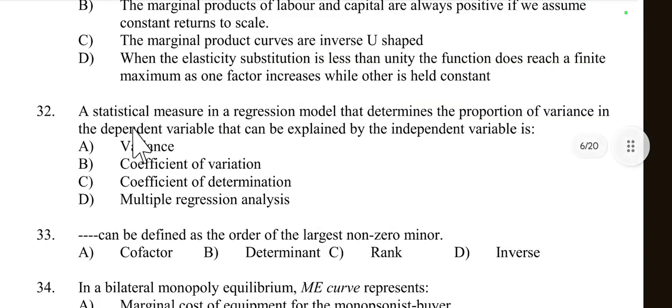Then come to question number 32. A statistical measure in a regression model that determines the proportion of variance in the dependent variable that can be explained by the independent variable is: variance, coefficient of variation, coefficient of determination, or multiple regression analysis. So it is called the coefficient of determination, CD. So the right option for 32 is option number C.